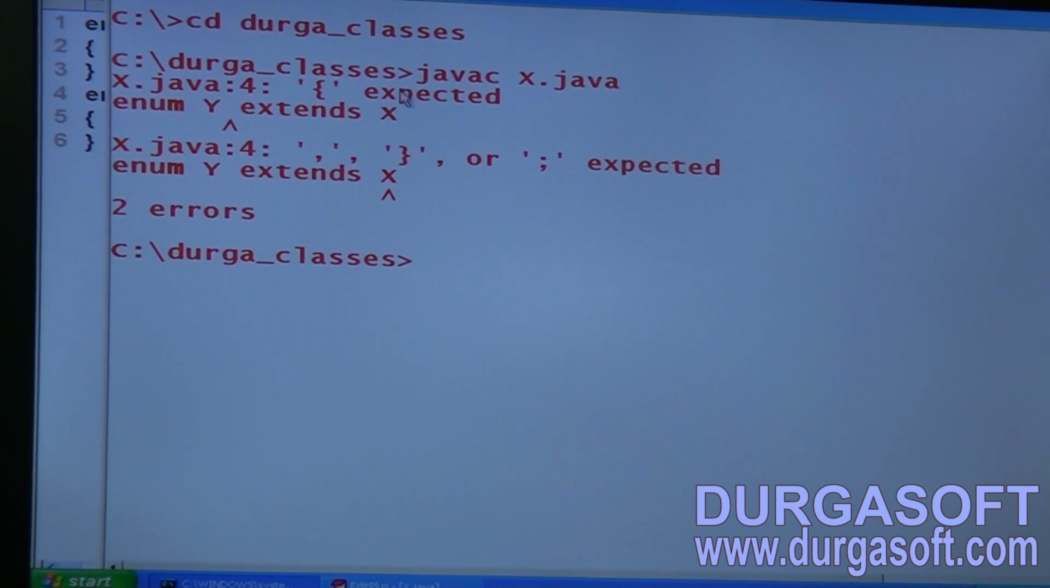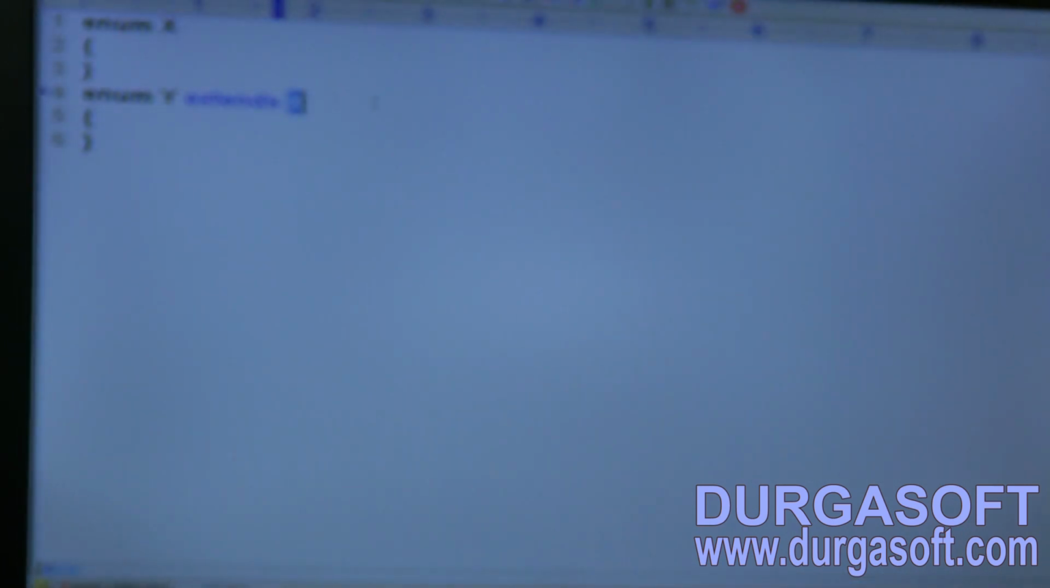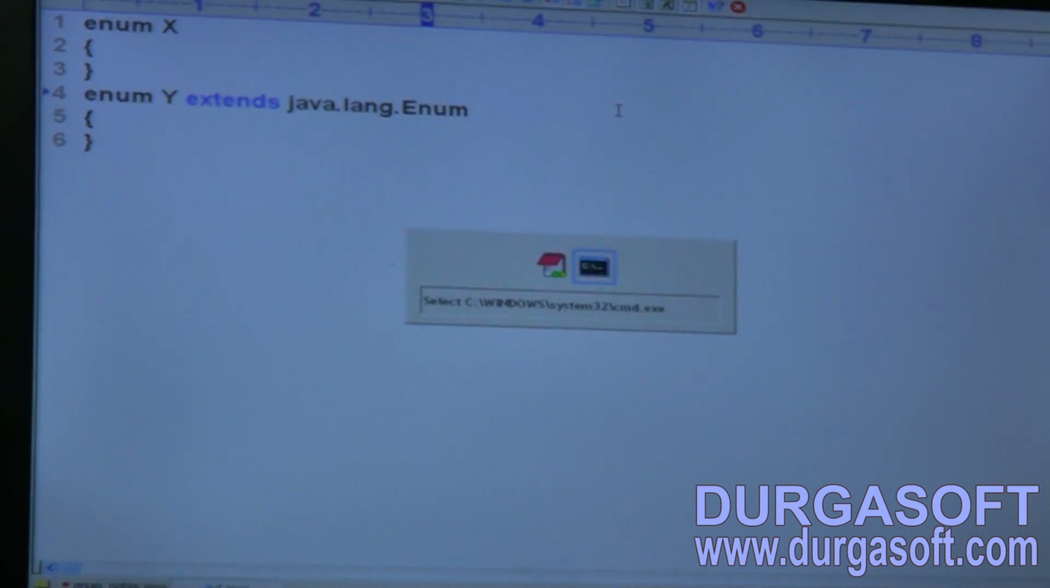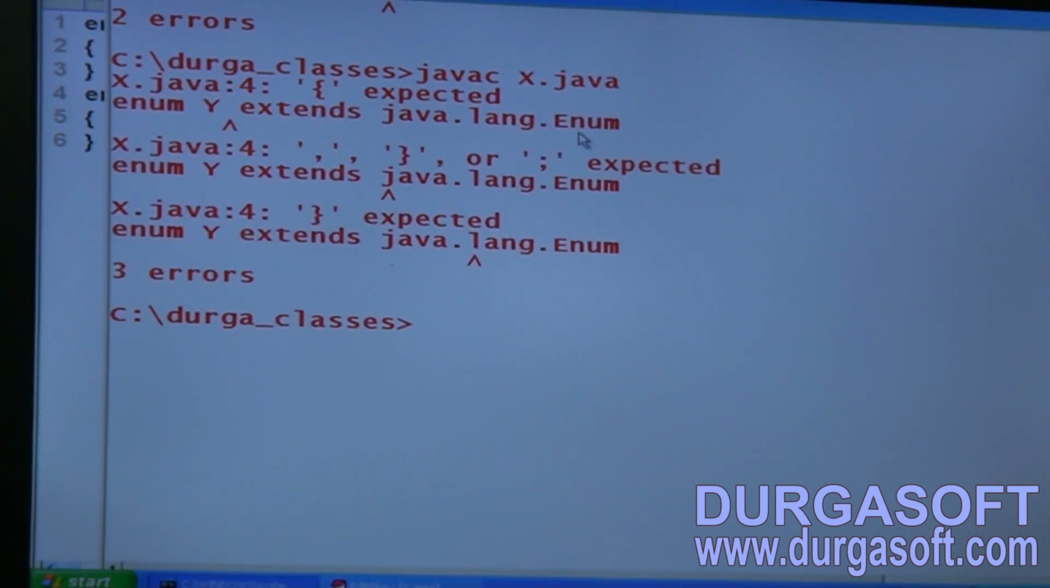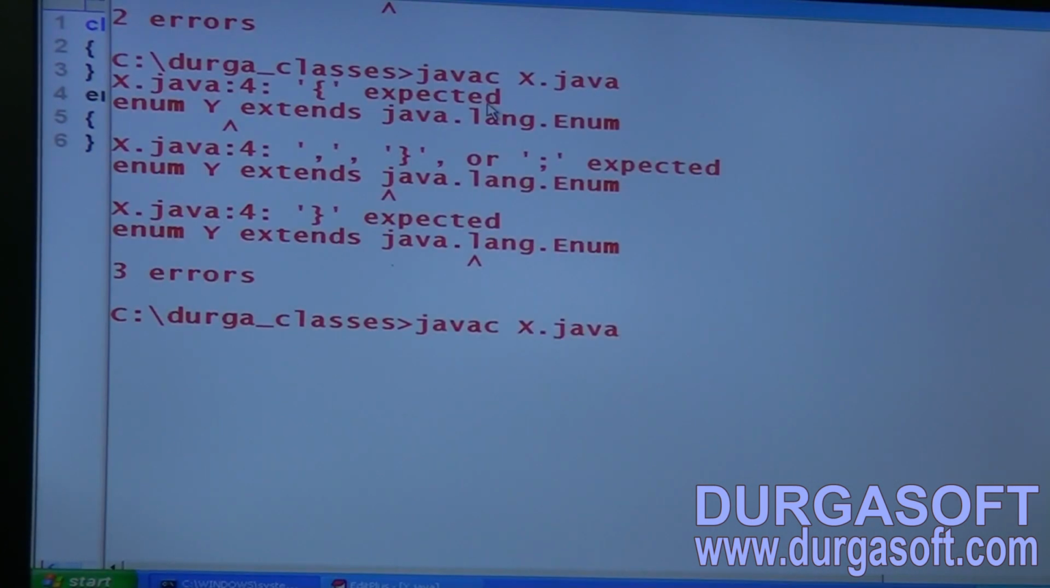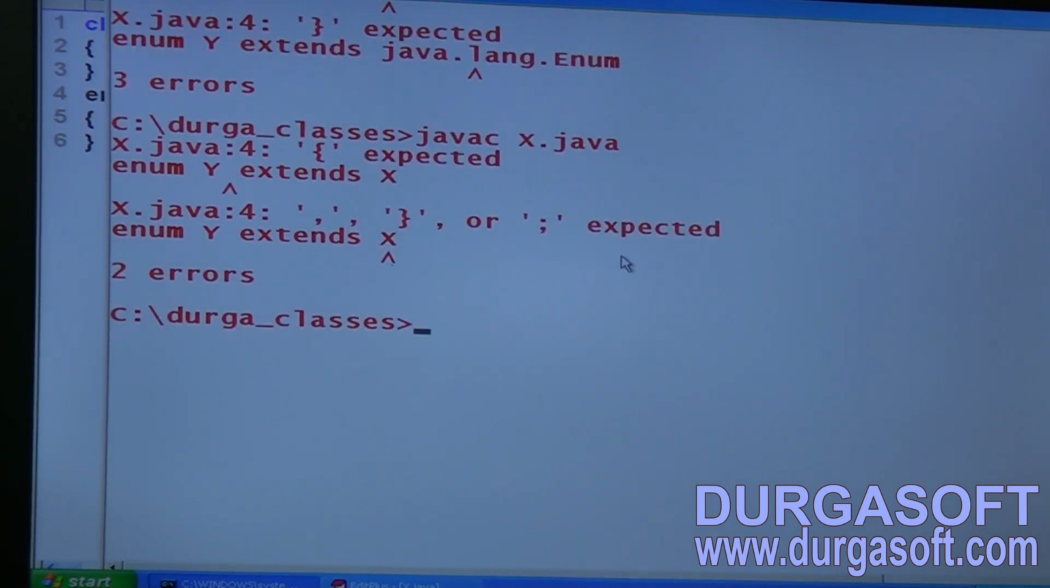Have you observed how many errors came? Every error targets the extends keyword only. Two errors came, it is itself an invalid combination. Sir, enum y extends java.lang.Enum. Sir, I wrote explicitly extends java.lang.Enum. Have you observed? Once again, the same errors by default we are going to get. So, extends java.lang.Enum also we can't keep. Next, sir, it is class x. Enum y extends x. Is it valid or not? Yes, the same error by default we are going to get.